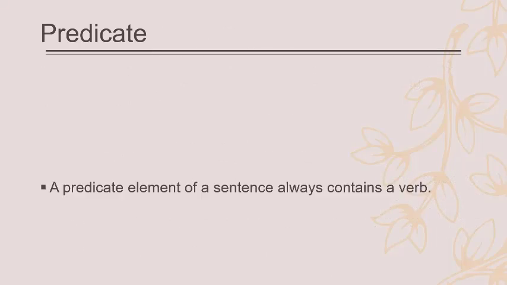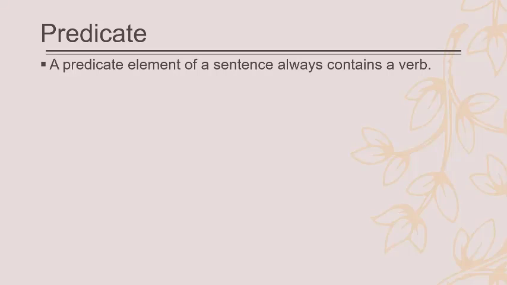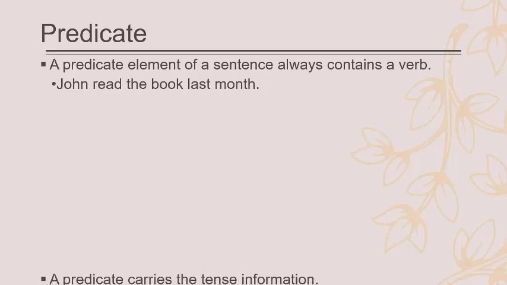We have the predicate. The predicate element of a sentence always contains a verb. So if we have a predicate in English, we always have a verb, because a sentence needs a verb as its predicate. We'll see later. John read the book last night. So here the predicate is read. John read. This is the predicate.